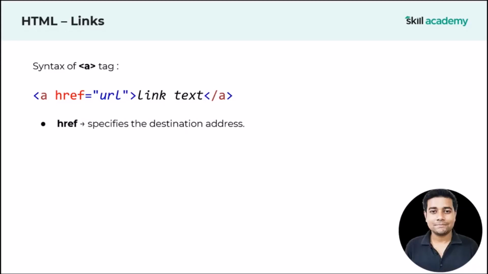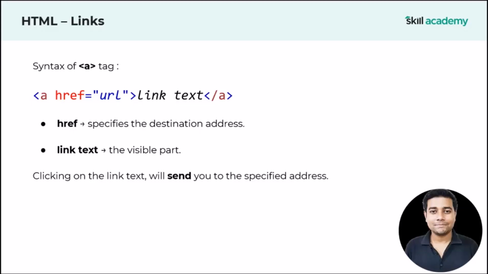So href is the most important attribute of your anchor tag. It specifies the destination address, meaning where you are going to redirect your user. Link text is the visible part. We are going to display only link text to the user. So always remember, href specifies the destination address and link text is the visible part. Clicking on the link text will send you to the specified address.